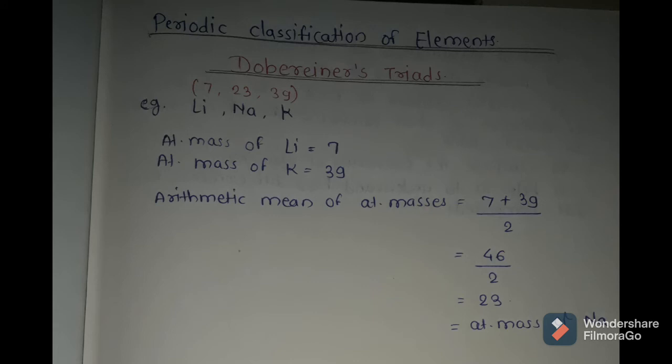And when we are talking about his law, you can see here the arithmetic mean of atomic masses of the first and third element from this triad, that is the atomic mass of lithium and the atomic mass of potassium, 7 plus 39 upon 2 is equal to 46 upon 2 is equal to 23, which is nothing but the atomic mass of the middle element, sodium. This is the example of a Dobereiner triad.